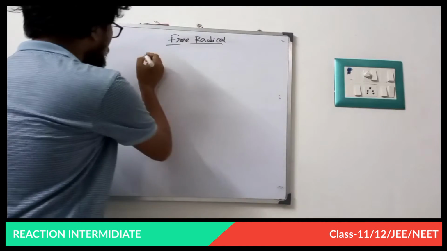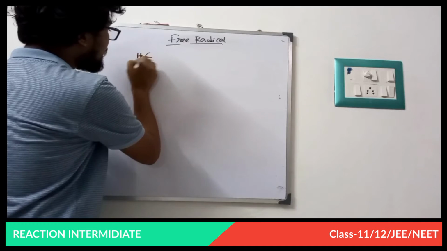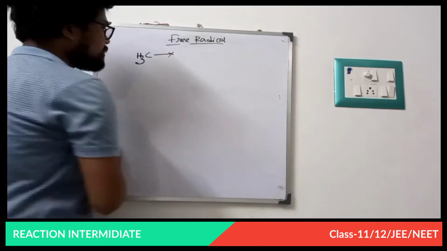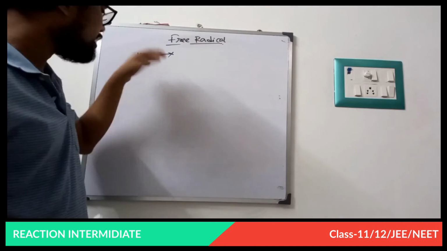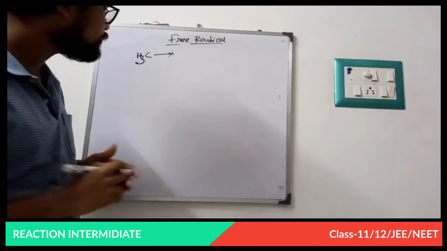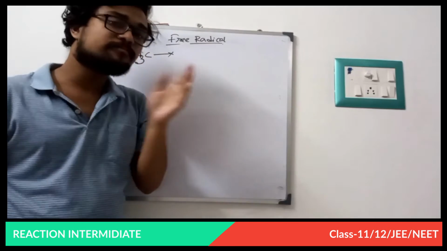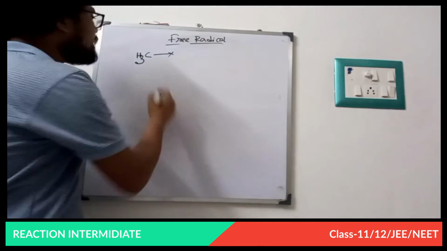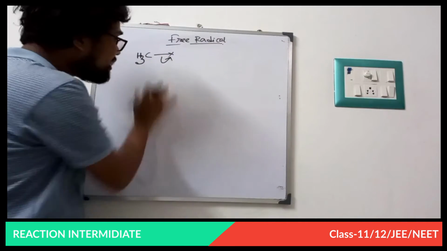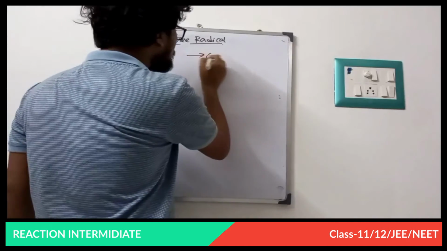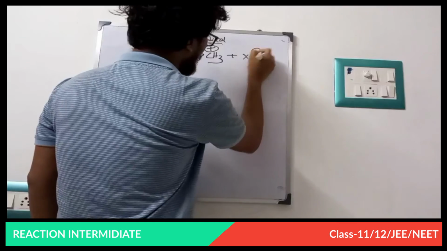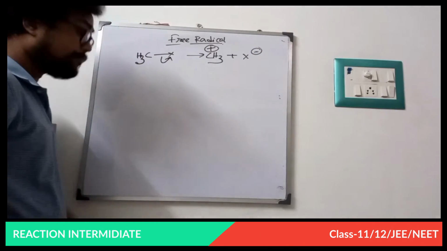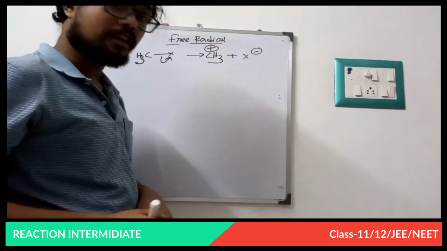Now first, this type of question will arise: how will a free radical be generated? Suppose CH3X, the alkyl halide. What happened in the case of a carbocation? This X is more electronegative than carbon, then this electron pair cleaves heterolytically and forms a carbocation. Now how will a free radical be generated?